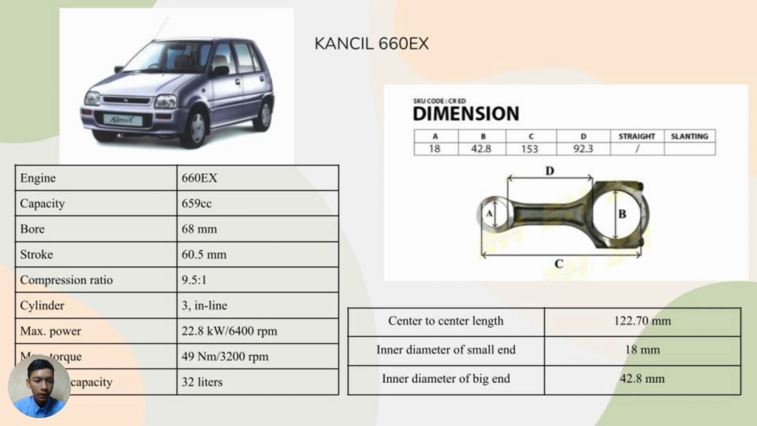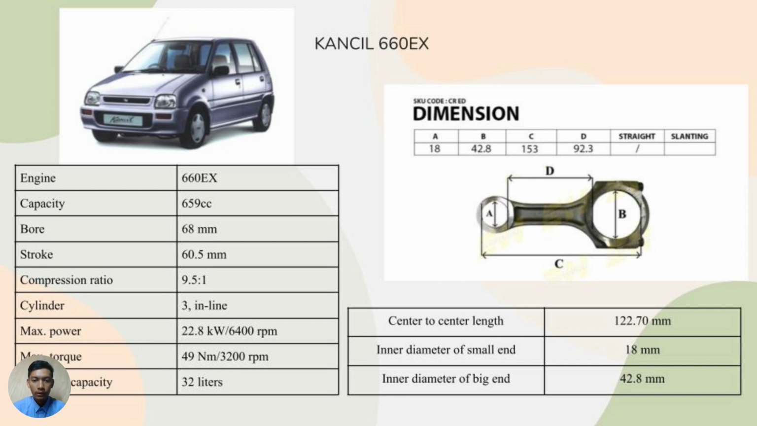Compression ratio is 9.5:1. Cylinder is 3 inline. Maximum power is 22.8 kilowatt at 6,400 rpm. Then maximum torque is 49 newton meter at 3,200 rpm. Then full tank capacity is 32 liters.